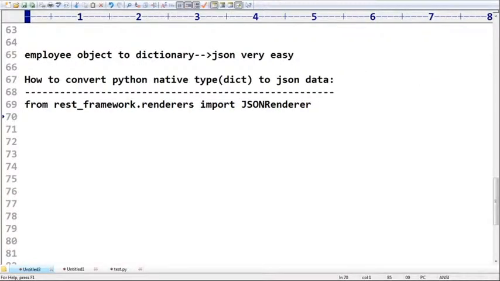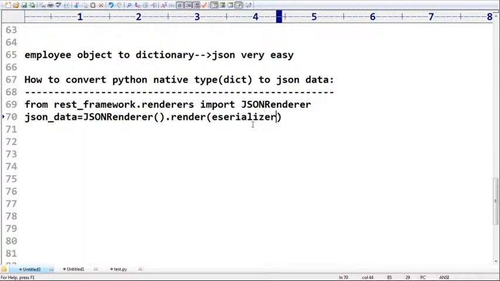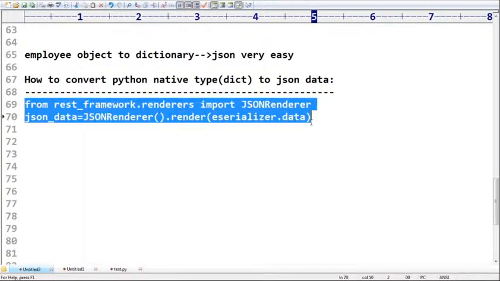How can you get this JSON data? JSONRenderer is a class. Create an object, dot render of your Python dictionary. How can you get the Python dictionary? serializer dot data. That's all. If you are aware of these two lines, then you can convert that Python dictionary to JSON data.